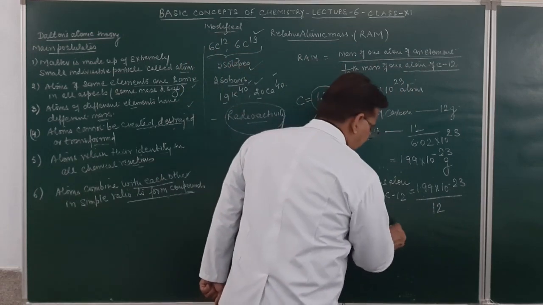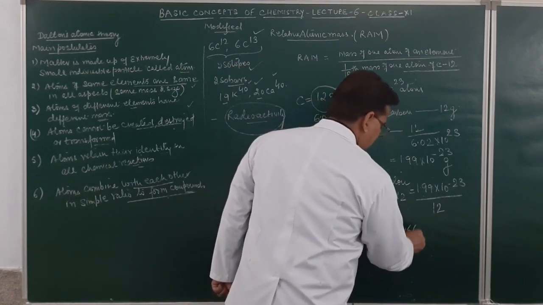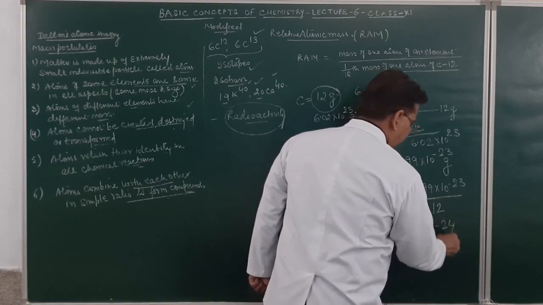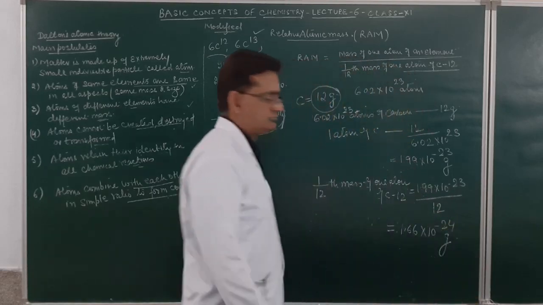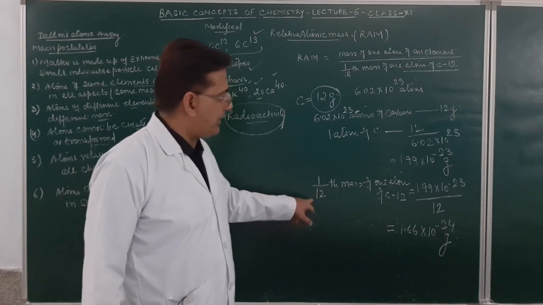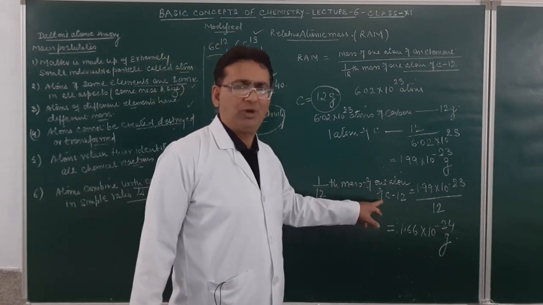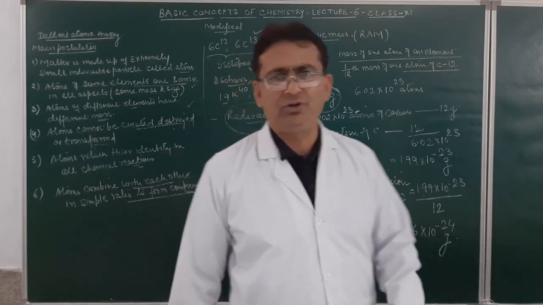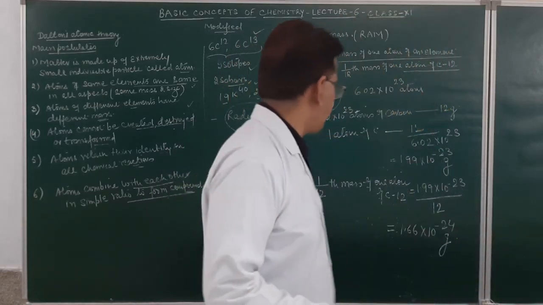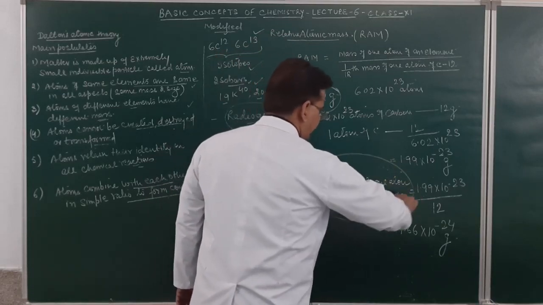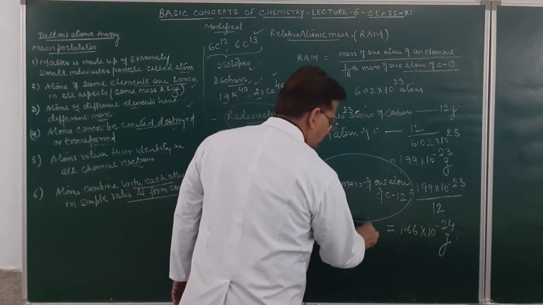It will be equal to 1.66 into 10 raised to power minus 24 gram. So what is the mass of 1 by 12th mass of carbon 12? 1 by 12th the mass of one atom of carbon 12 comes to be equal to 1.66 into 10 raised to power minus 24. Remember, this 1 by 12th mass of one atom of carbon 12, this is 1 AMU.